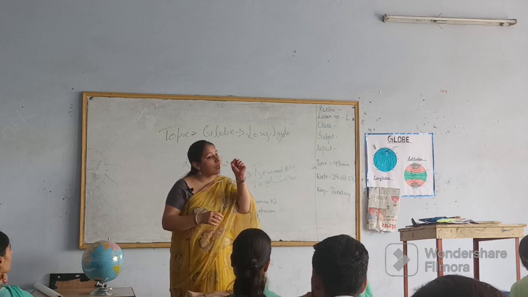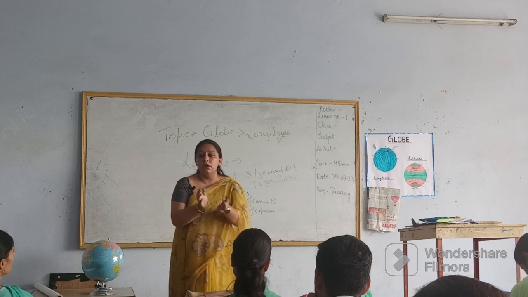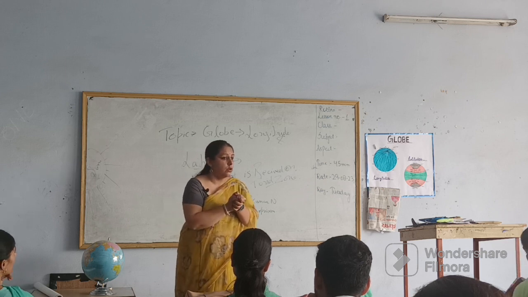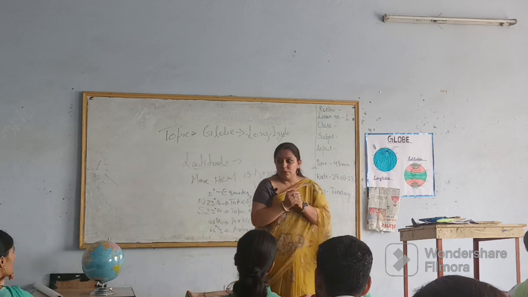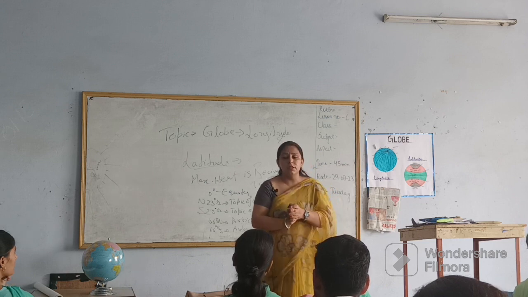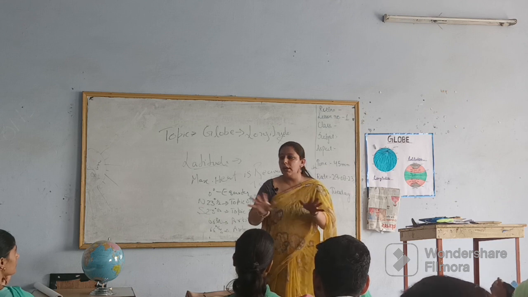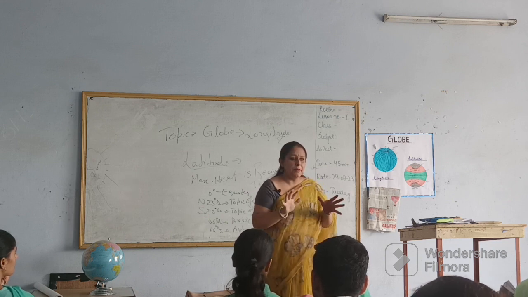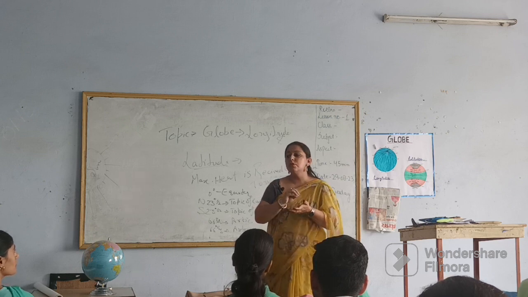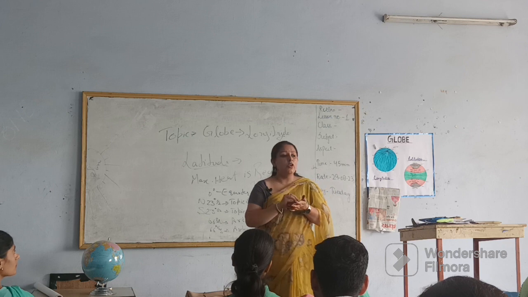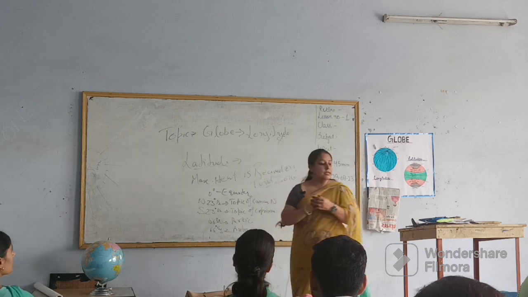So how is that exactness? How does a missile work? Say you shoot a gun in your house. You have different toys in your house. If you throw a ball at someone, does it always go to the same place or to another place? Another place, na? Because there is no exact location in that area. But when we use longitude and latitude, we will always get the exact location.